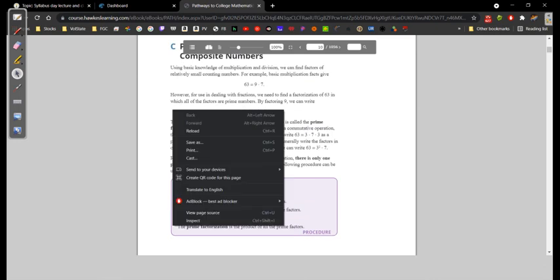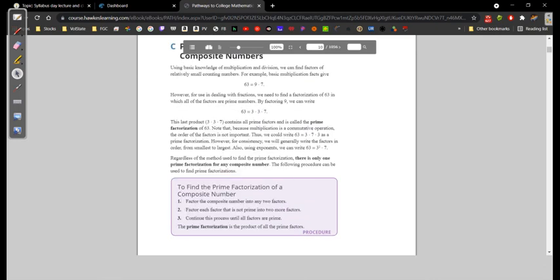Prime numbers again are numbers whose only factors are itself and 1. So let's see here. Regardless of the method used to find the prime factorization, there's only one prime factorization for any composite number. What that means is for any number, it will only have one set of prime factors. And we'll see what that means in a moment.